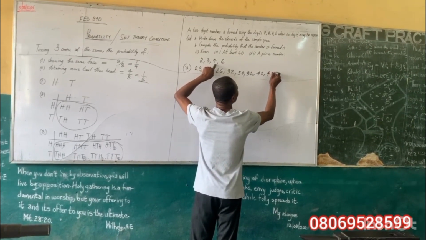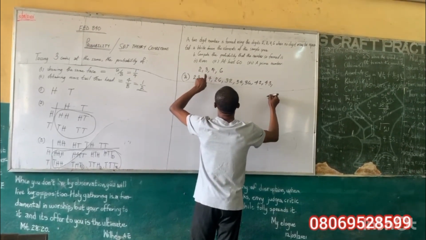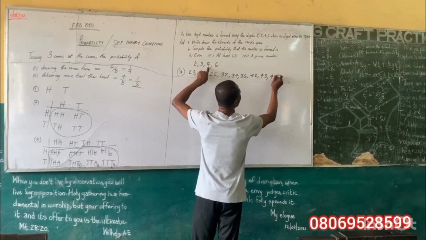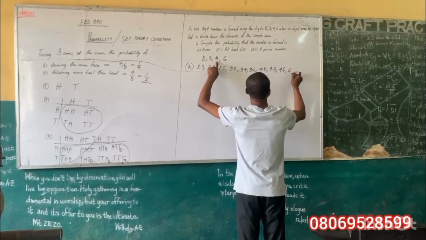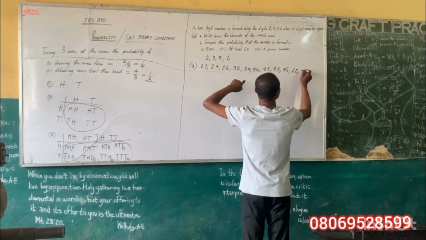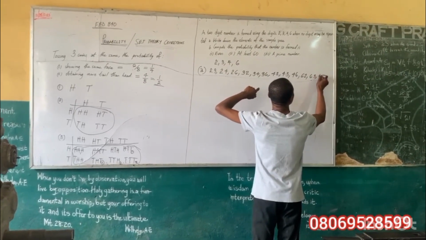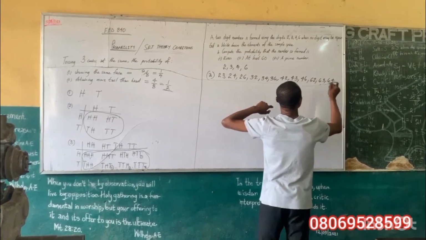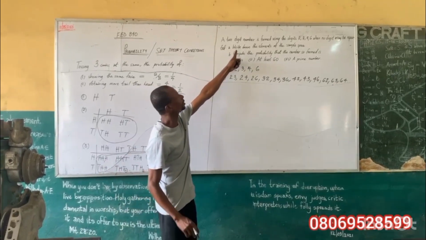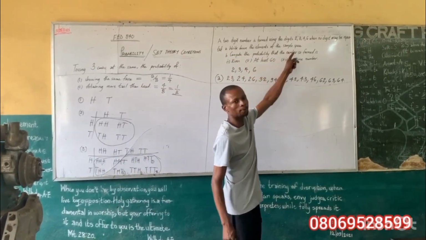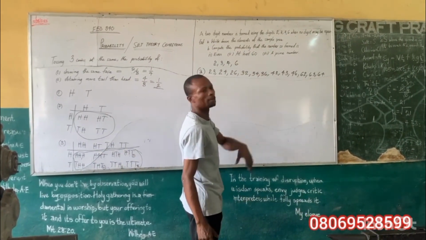4, put 3 at the back. And 4, put 6 at the back. You have exhausted that of 4. The 6 own, put 2 at the back. 6, put 3 at the back. And 6, put 4 at the back. And that is the last number. You have been able to form what the question says, write down the elements of the sample. So these are the elements of the sample that we have gotten.